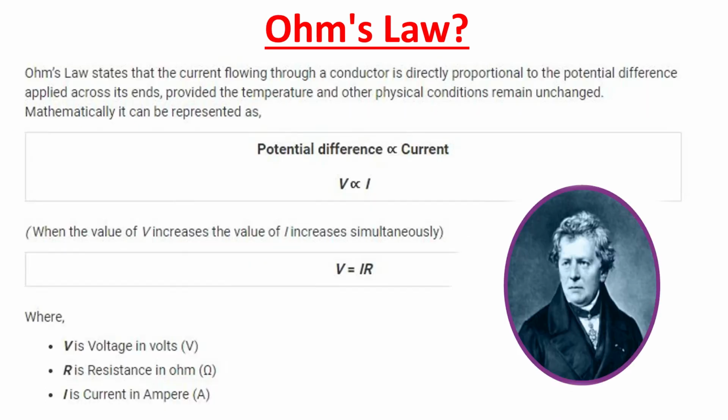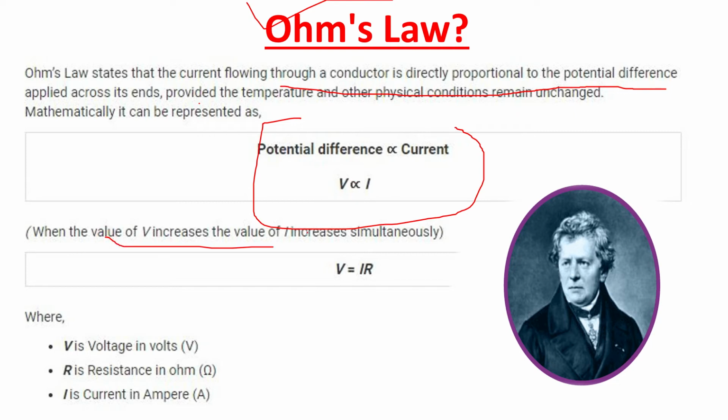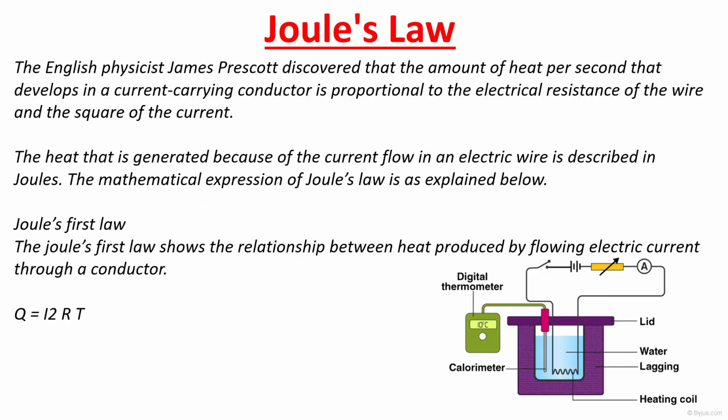Next is your Ohm's law. Ohm's law states that the current flowing through a conductor is directly proportional to the potential difference applied across its ends. So potential difference is directly proportional to current. So V is directly proportional to I, where the value of V increases, the value of I increases simultaneously. So V is equal to IR, where V is volts, R is resistance, and I is current in amperes.